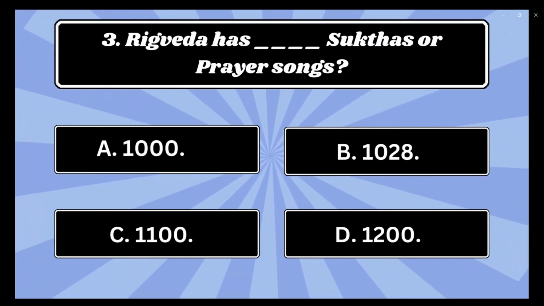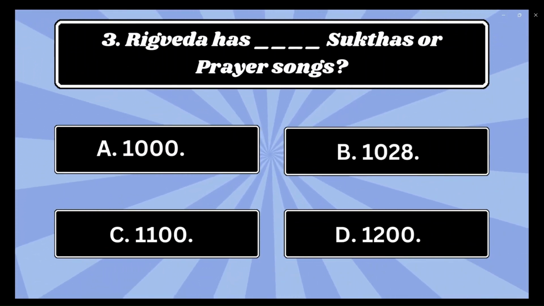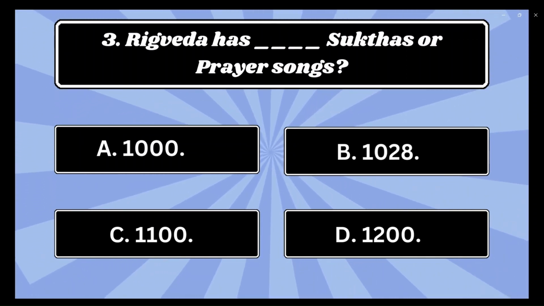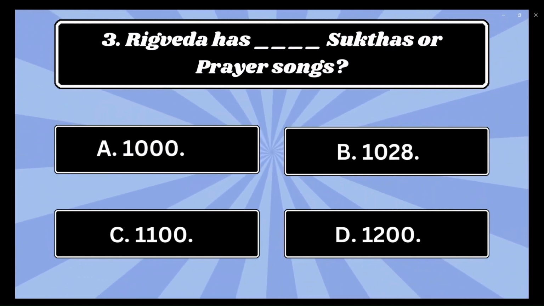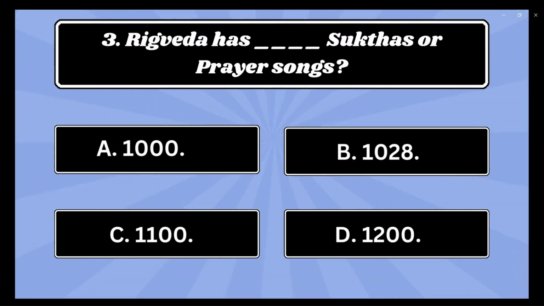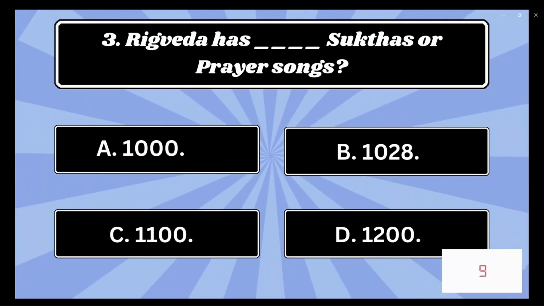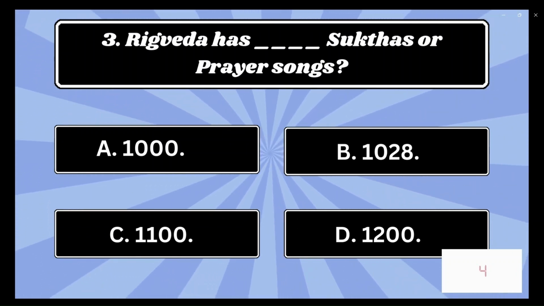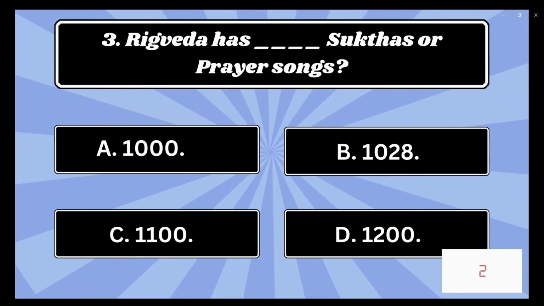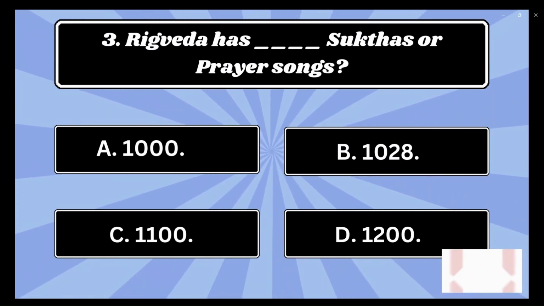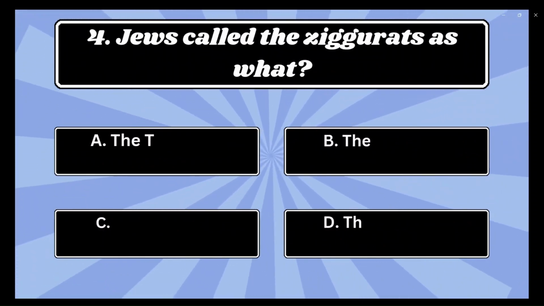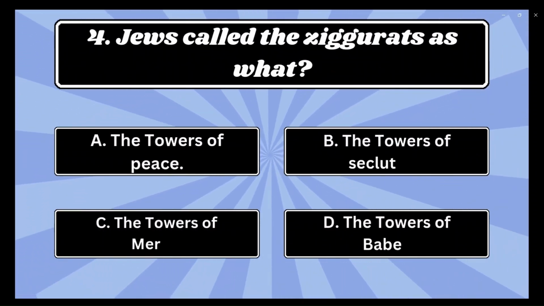Third, Rig Veda has dash number of suktas or prayer songs. The options are A 1000, B 1028, C 1100, or D 1200. Be quick, and the answer is B 1028. Fourth question, Jews called the ziggurats as what?